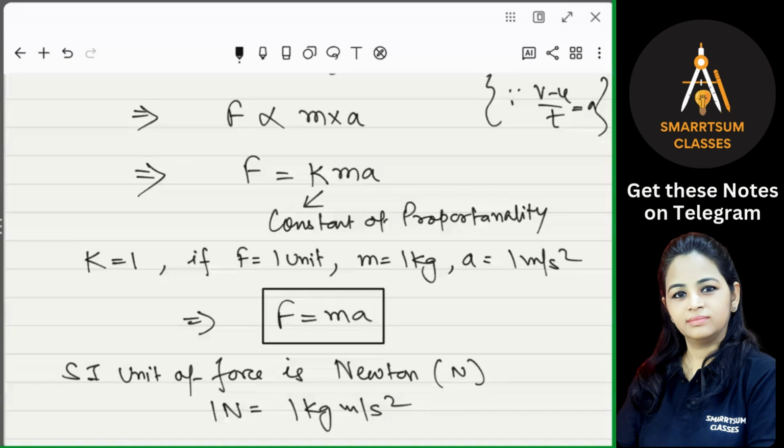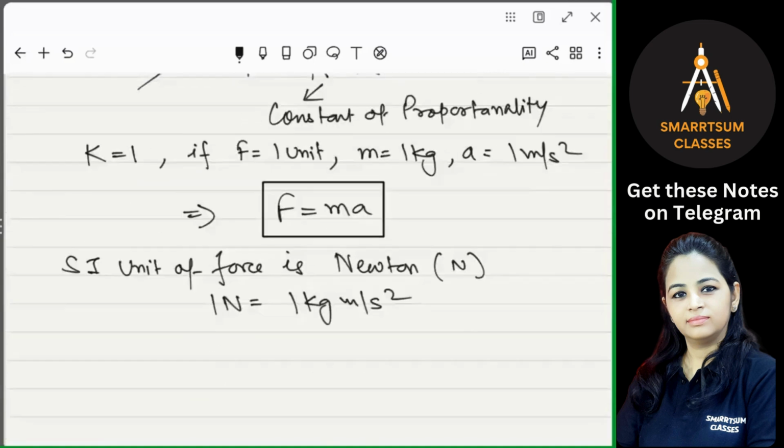Is that clear? Okay, so there is a smaller unit also, that is 1 dyne. This is 1 upon 10 to the power 5 Newton, or you can also write it as 10 to the power minus 5 Newton. So this is the smaller unit of force, 1 dyne.